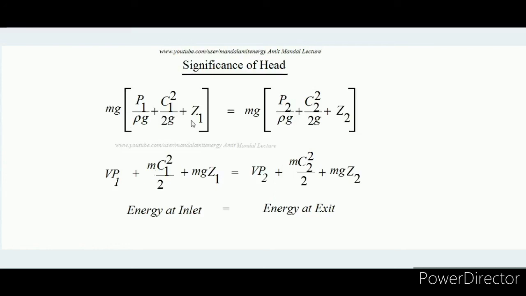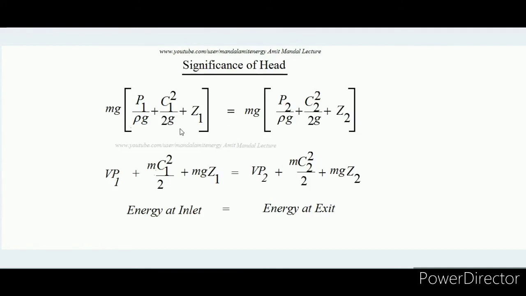So the deciding factor in regards to energy content of the fluid is actually the head. In case head is changing in the flow, then energy is changing. However, from inlet to exit, the total head remains constant, but between themselves, suppose I say that this is the kinetic head. In case kinetic head reduces, then out of the two or both of them, pressure head and datum head must increase. It's like this.